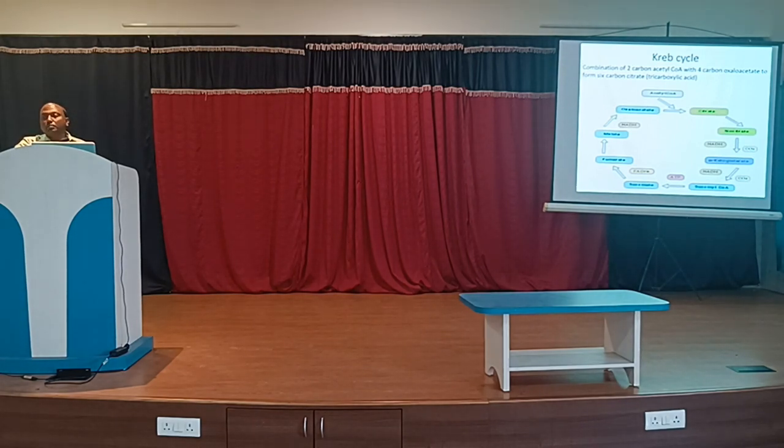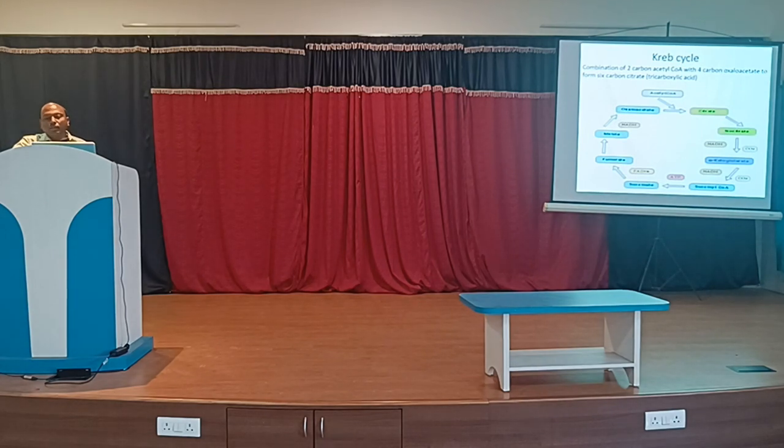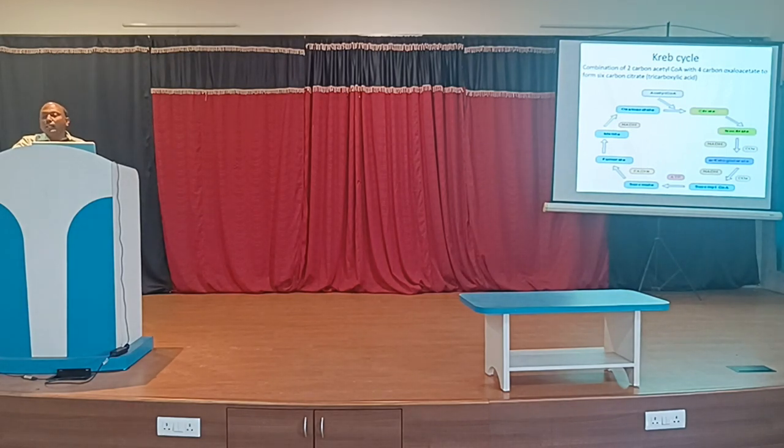Now that one is also an example of substrate level phosphorylation, where 1 GDP, guanosine diphosphate, is converted into a GTP, and that GTP gives us the same energy as 1 ATP. That's why we can say when succinyl-CoA is converted into succinate with the help of substrate level phosphorylation, again we will get 1 ATP.